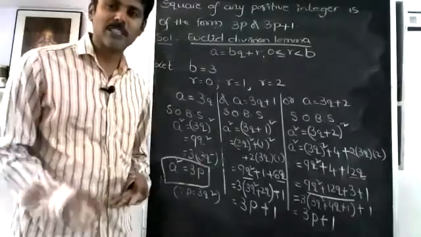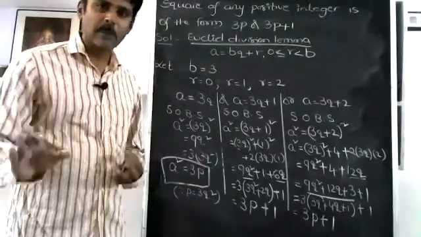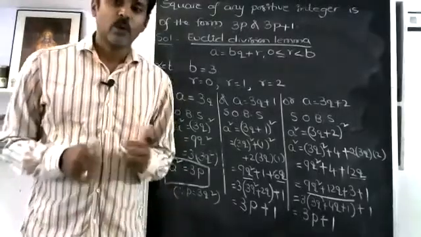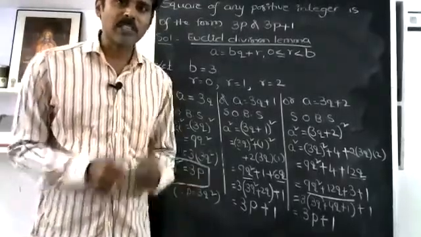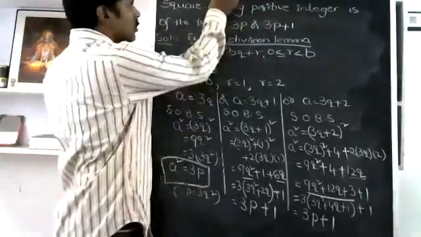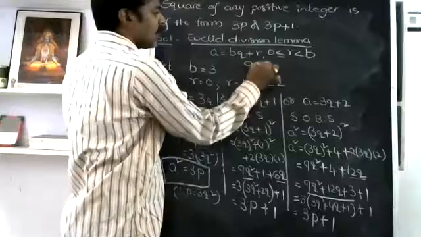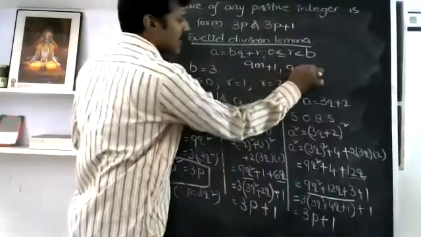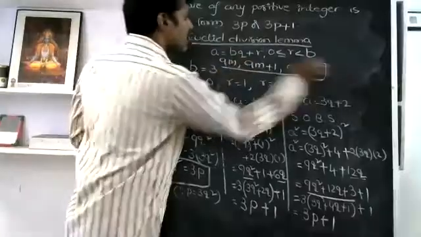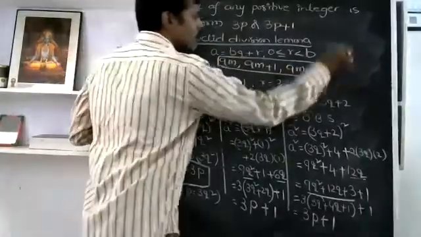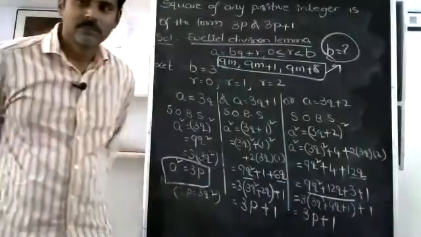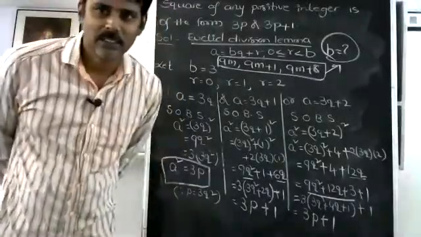Cube of any positive integer is in the form of 9m, 9m plus 1 and 9m plus 8. I'm asking you, one of you please tell me. When you want to prove the cube of any positive integer is in the form of 9m or 9m plus 1 or 9m plus 8, what should be taken as b for this problem? 9, sir. 9, sir.